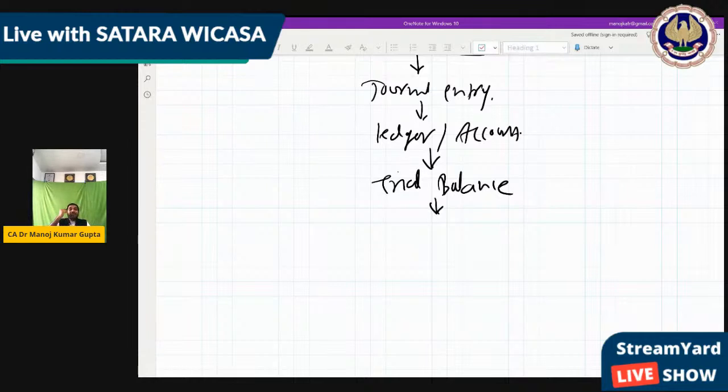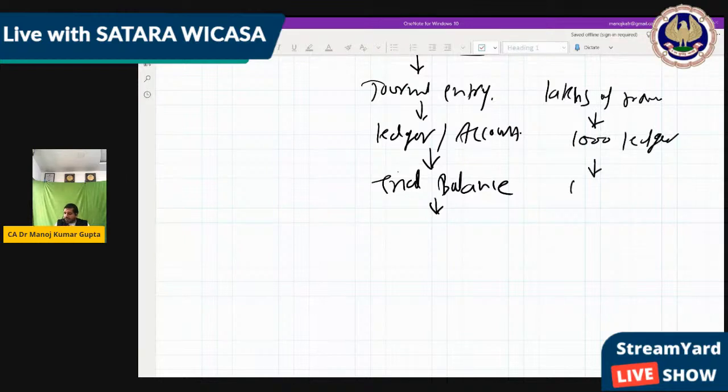Once we have lakhs of transactions, we convert them into thousands of ledgers, but out of that we use only the balance of each ledger, which we transfer into the trial balance. So suppose lakhs of transactions we convert into thousands of ledgers, and these thousands of ledgers we convert into 100 trial balance items.